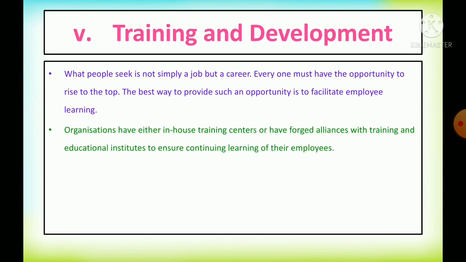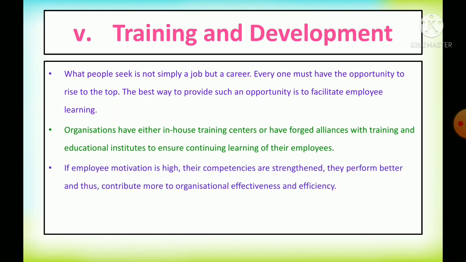Organizations have either in-house training centers for providing training to workers who are newly joining the organization, or they have forged alliances with training and education institutions to ensure continuing learning of their employees. Either they will have in-house training centers, or they will go with an agreement with other institutions. Those institutions will train the workers before shifting them to the real job.